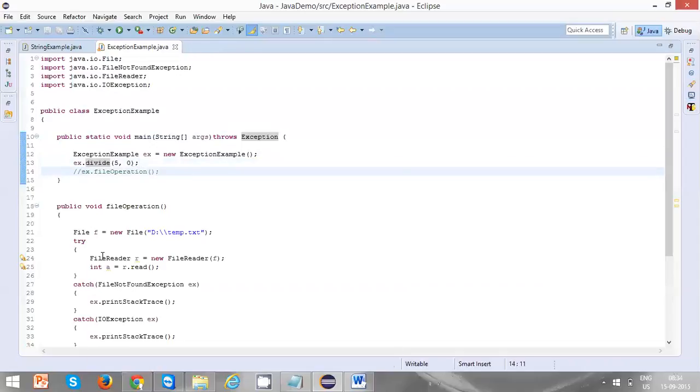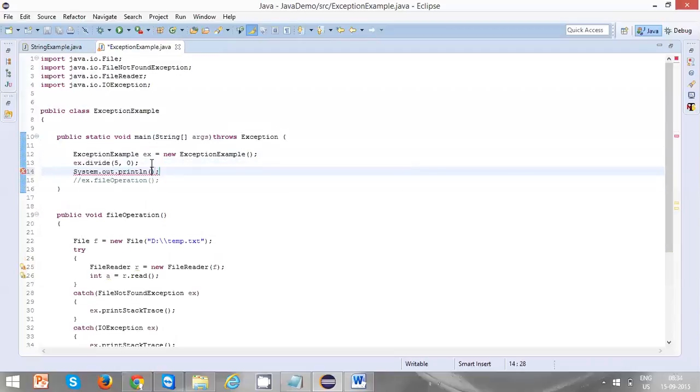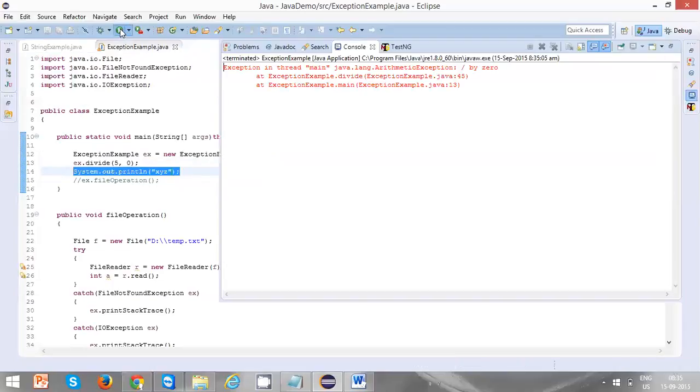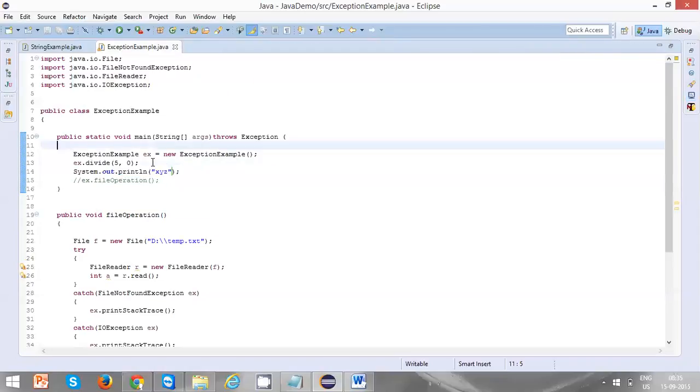For example, to understand it is not handled, I have to print xyz. If the exception is handled, this particular statement will be executed and I have to invoke this xyz, but it will not be called. The xyz will not be printed. The reason is that in divide we are throwing an exception, the exception is thrown and the program is halted. So that's one thing.